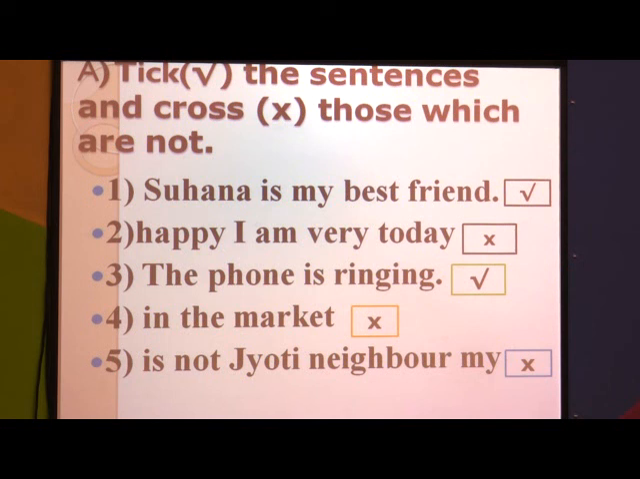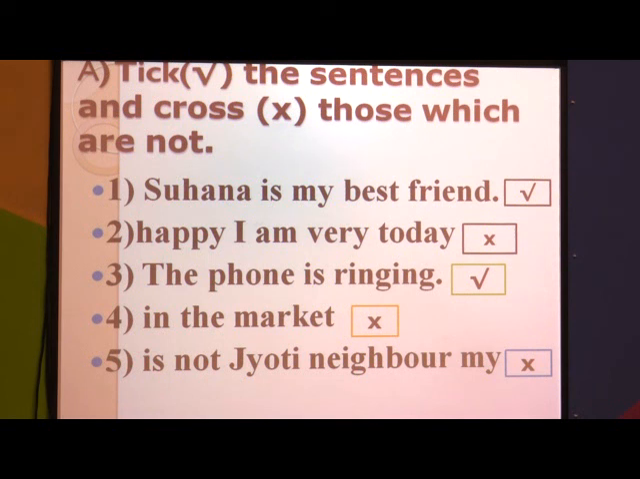Second one is: Happy I am very today. Here the group of words again does not make any sense. So this is not a correct sentence, we can say. If it is not correct, we have to put the cross mark. The second answer is not correct, so I put a cross.